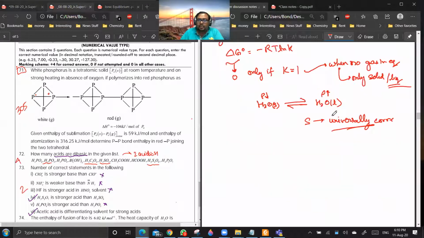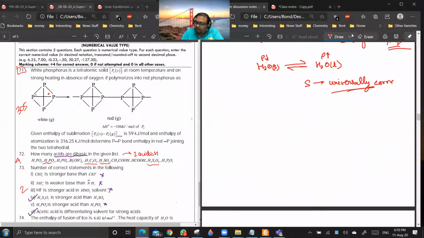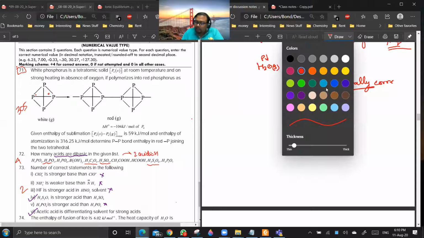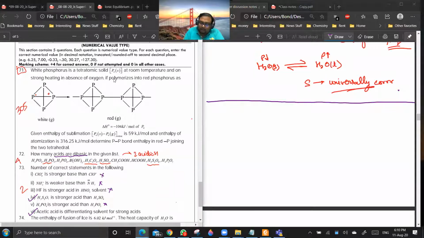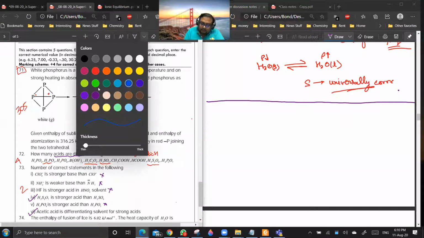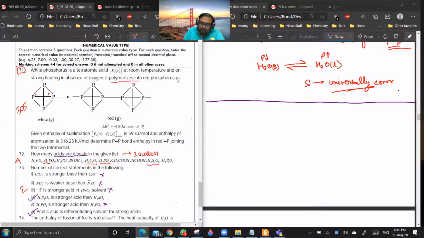Let us see why this question was incorrect and what will be the correct form of this question. Because you see, the question was good, but the diagram has ruined things. Now you see, it is saying that white phosphorus is a tetraatomic solid at room temperature, and on heating with respect to oxygen, it polymerizes to give red phosphorus. Now you see the reaction is taking place like this.